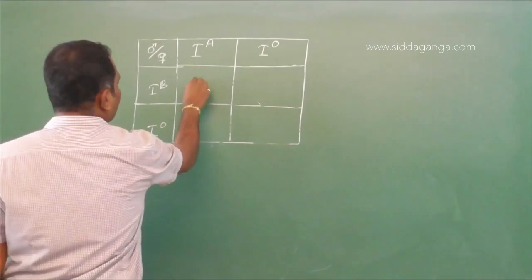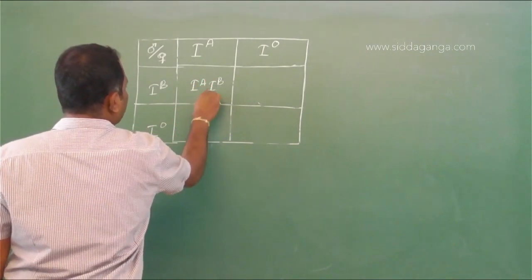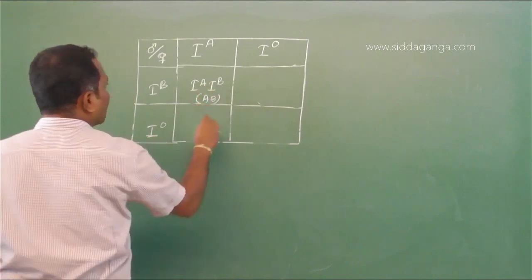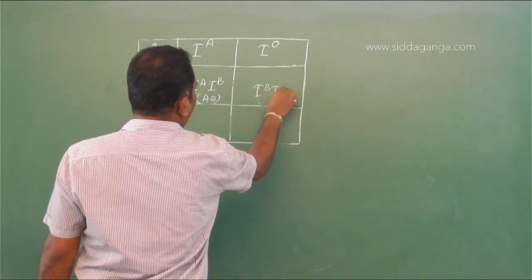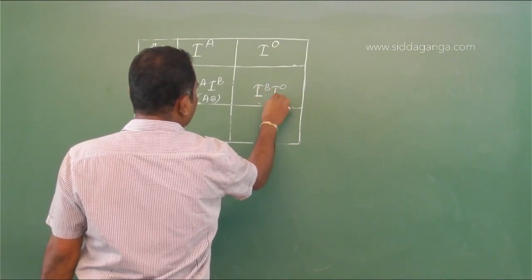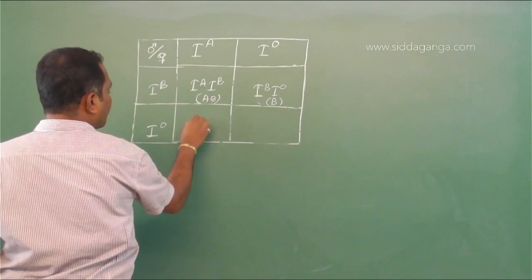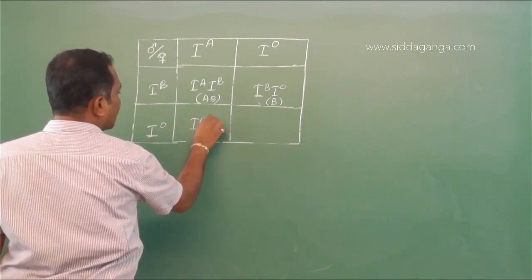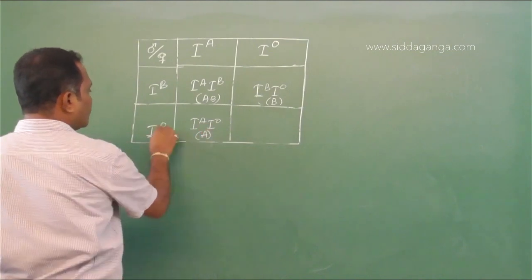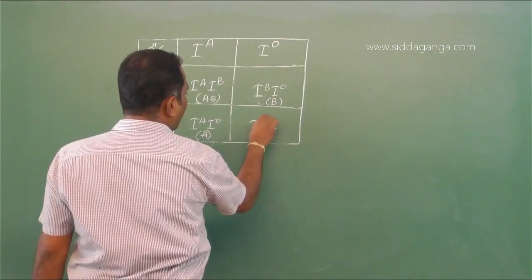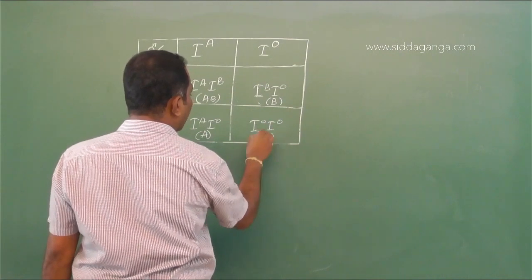Now let us see what are the possibilities. So this is IAIB, that means AB blood group. This is IBIO, heterozygous B blood group. And this is IAIO, again heterozygous A blood group. Then we have IOIO, nothing but O blood group.